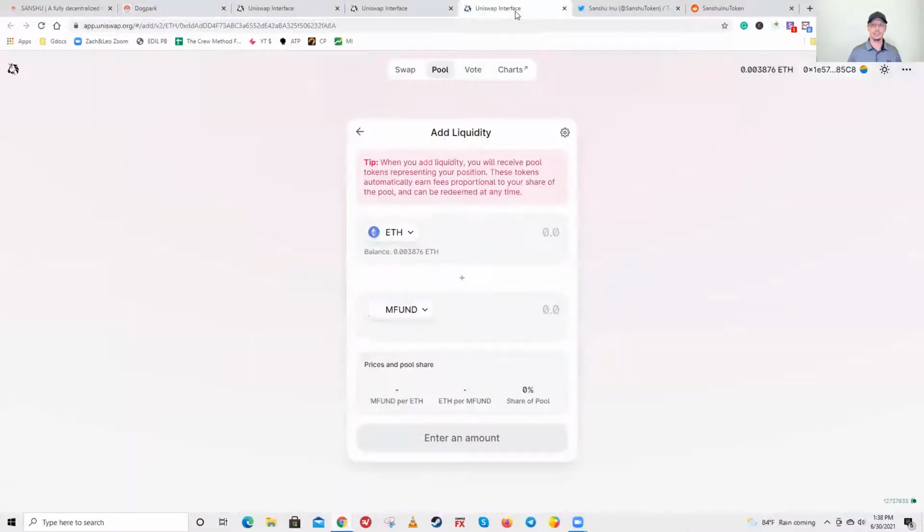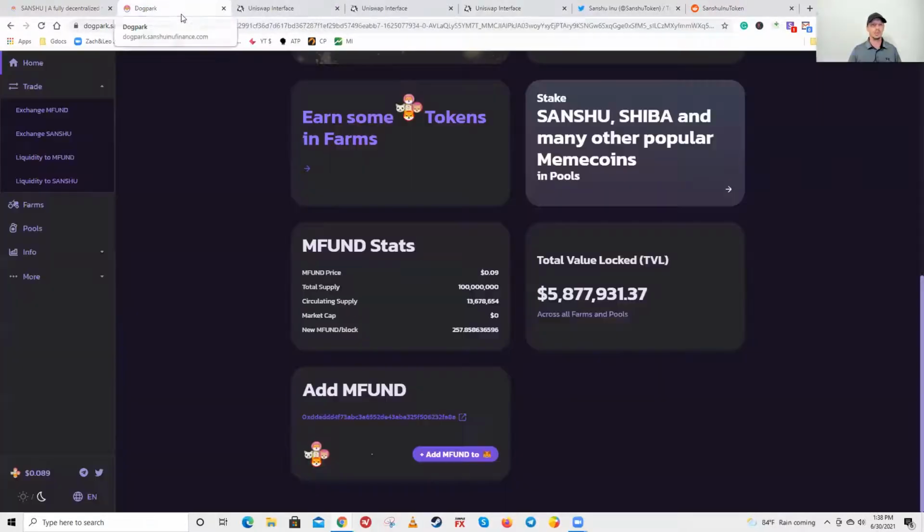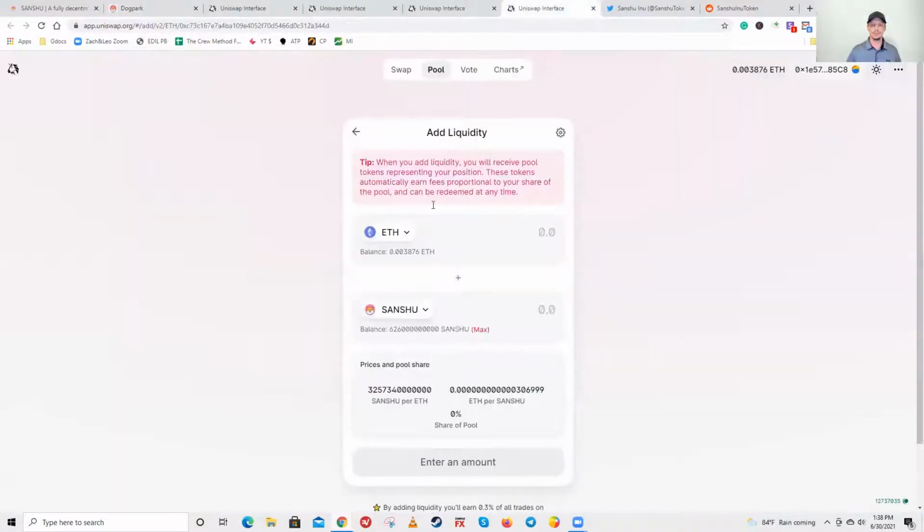Liquidity. Okay, so you can add liquidity to the pool by going through there. Now, earlier I tried doing some staking and it was not functioning properly. So we're going to cover that as well. And then liquidity to Sanshu. Okay, so there, and there.